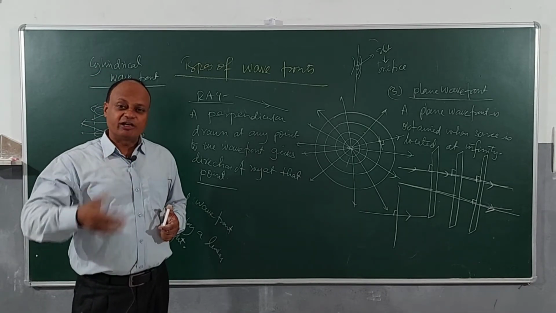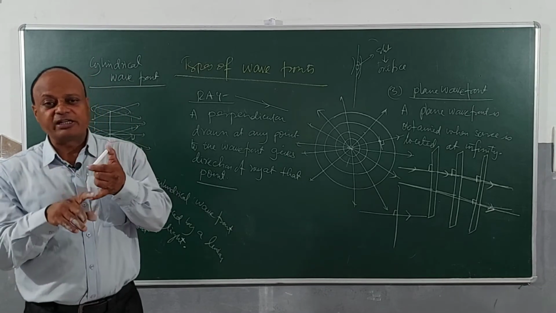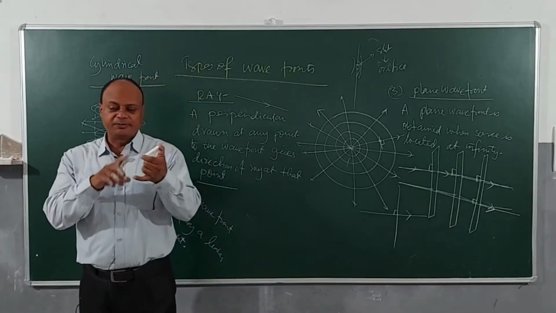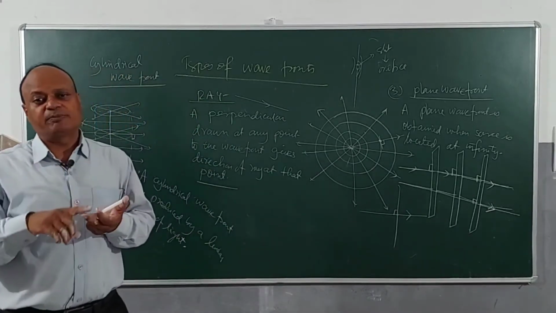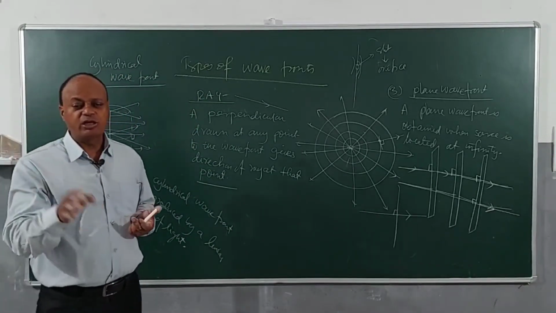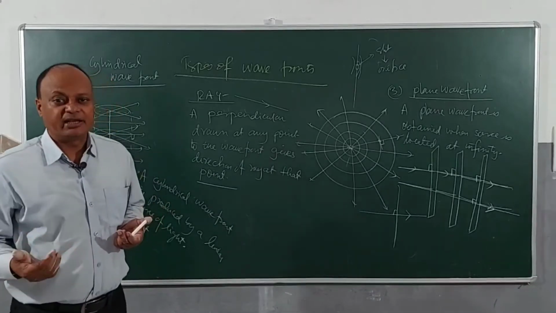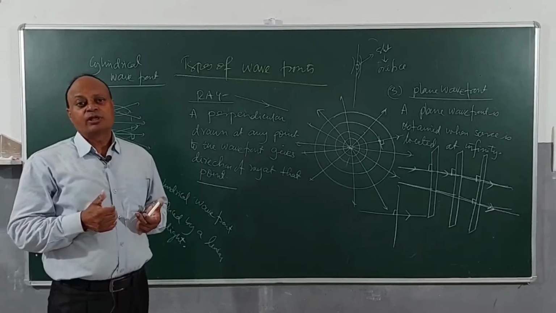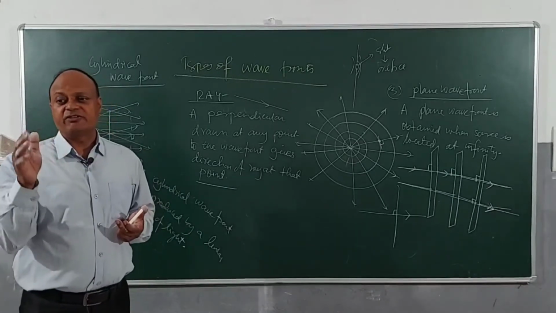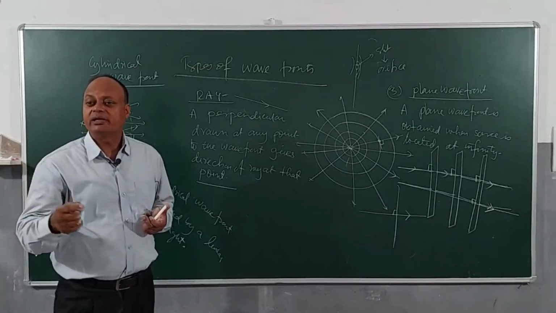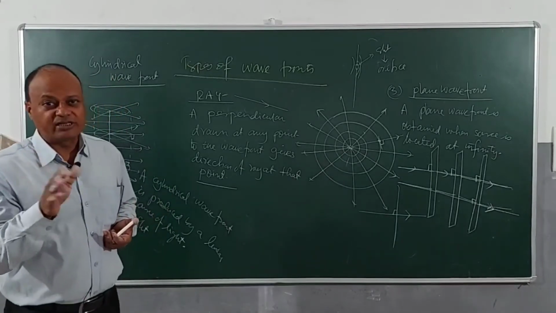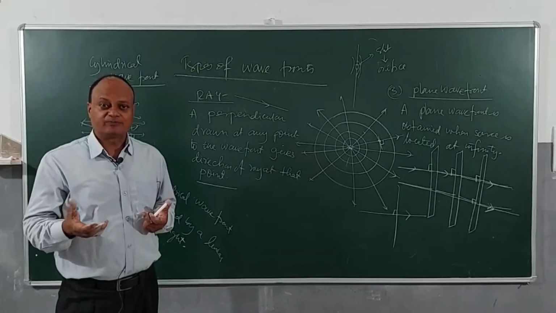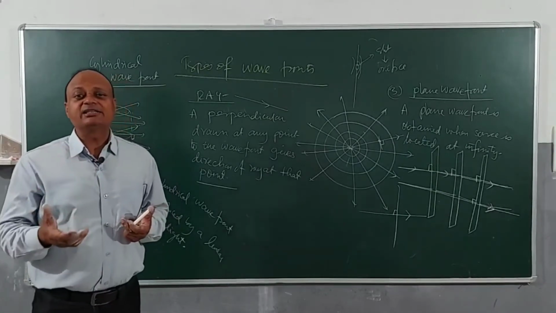So you have to understand now that a light ray will be a perpendicular drawn at any point to the wavefront, children. So I will wind up my discussion once again. Wavefront is the locus of all the points which are in the same vibration phase. Three types of wavefronts: we have spherical, then cylindrical, then plane wavefronts. We discussed the sources also. We understood what is a light ray. Now once you understood this, the third point of Huygens theory comes, that the current position of the wavefront is given by the outer common tangent drawn to all the wavefronts, and in the language of physics, we call it Huygens construction.